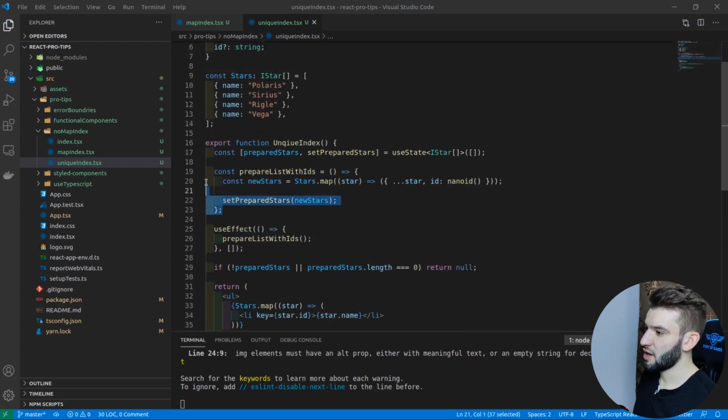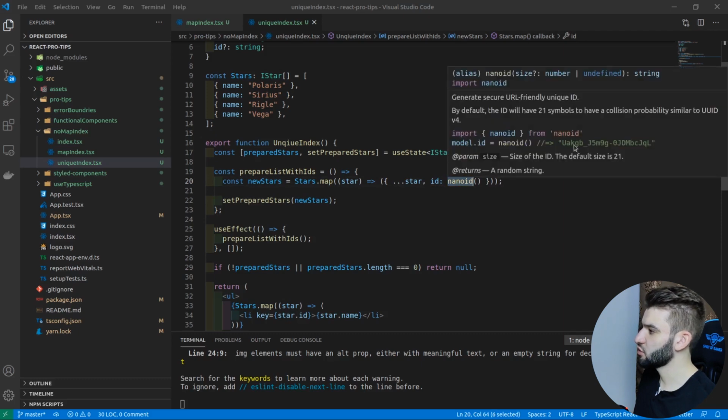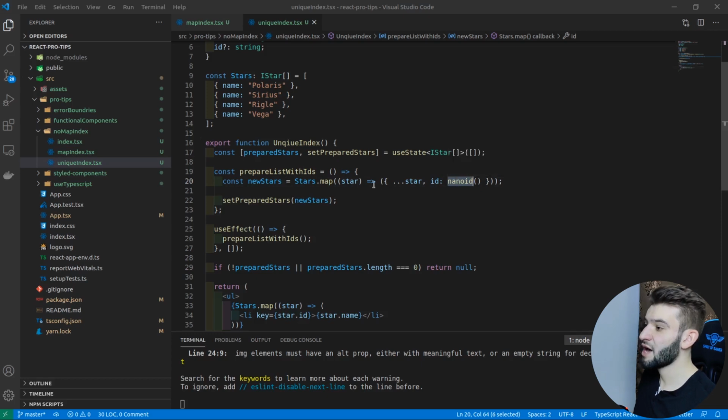Now what I'm doing in here is having a function. Inside of this function, we've got new stars. We are looping through each star in here, using the same star properties, but assigning a new property called ID, and we are using nano ID to generate that. So nano ID is going to return something like this, a unique ID for that particular star. For example, Polaris is going to have a unique ID different from Sirius and all the other stars. So that's basically what's going to happen in here.